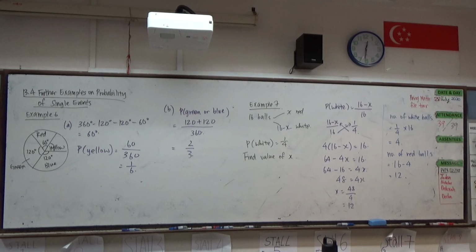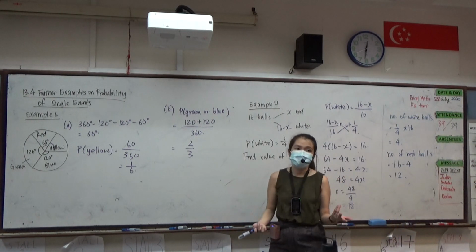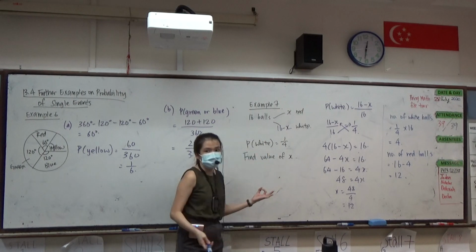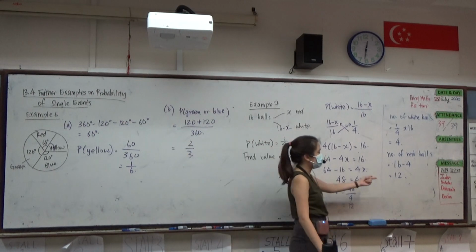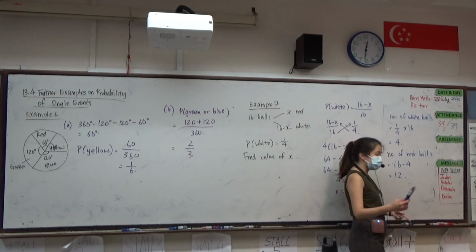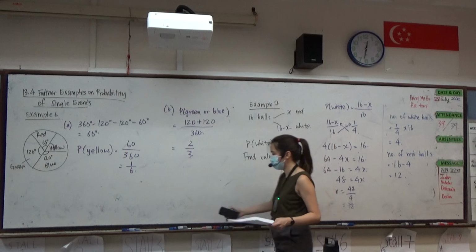You need to definitely familiarize yourself with both methods, because it may not always be the case where you only have red or white. Sometimes maybe there are 3 colors, 4 colors, 5 colors. If you have more than 2 colors, then this method may not work anymore, because you need to know how many balls are of the other colors. Any question? Looking at the time, I don't think I will have time for you to do the workbook. I'll leave the workbook questions to be done tomorrow. Let's just move on to the next example.